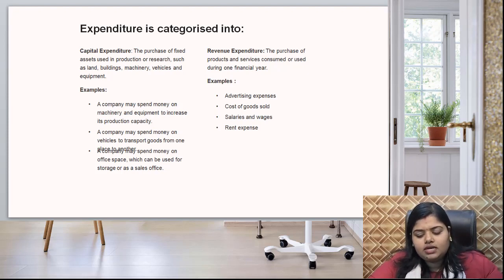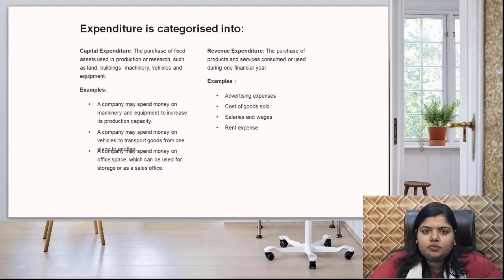Now, suppose a company spend money on vehicles to transport goods from one place to another. Again, purchasing a vehicle is a heavy expense and capital in nature, and we will utilize it for more than a year. Now, another example is a company spend money on office space which can be used for storage or a sales office. Again, it is just like constructing a shed or a new office building. So, this also requires huge investment or huge expenses. So, it is capitalized.